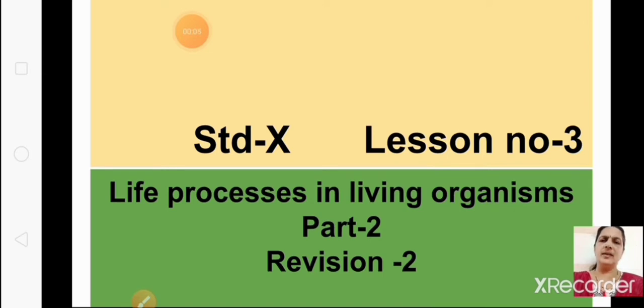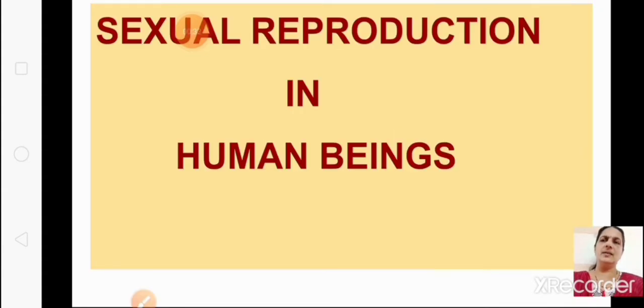Today we are going to revise the next part of lesson number 3, Life Processes in Living Organisms, part 2. We have finished revising the asexual reproduction of unicellular organisms, asexual reproduction of multicellular organisms, as well as sexual reproduction in plants. Now let us revise the next part of the lesson. Today we are going to revise sexual reproduction in human beings. Let us start with the male and female reproductive organs. Already we have finished. Let us revise with that.